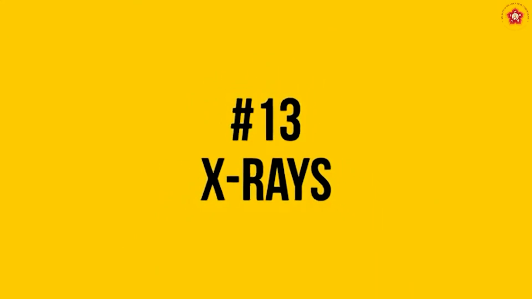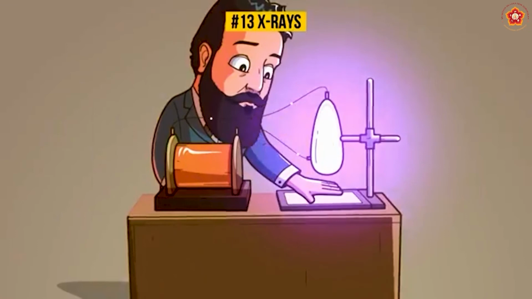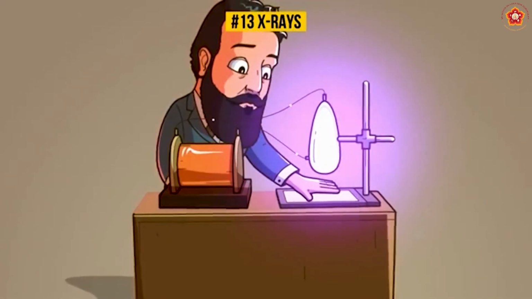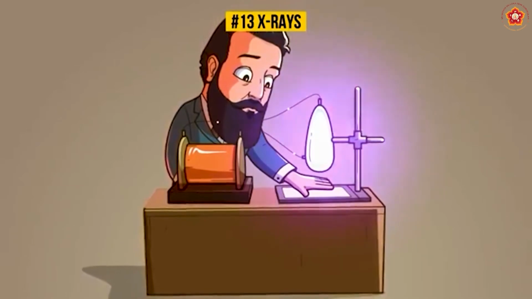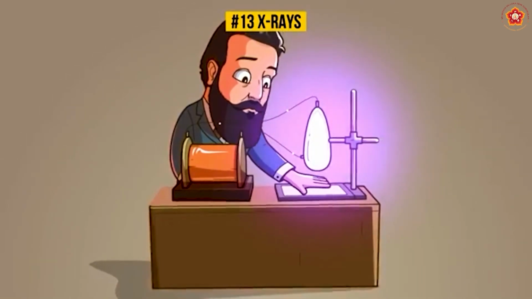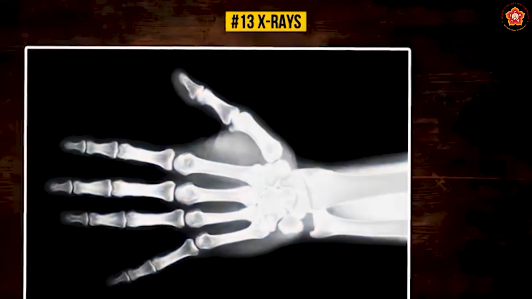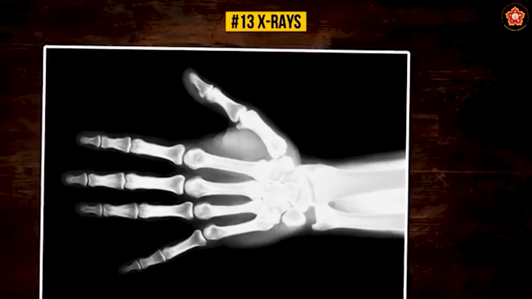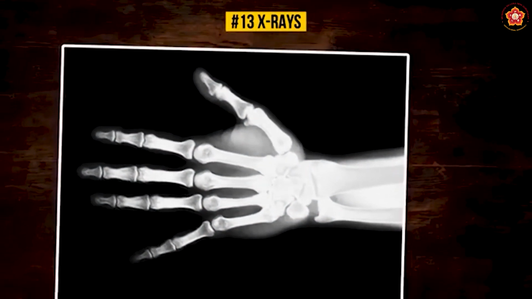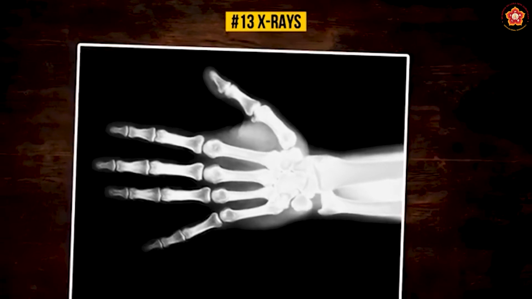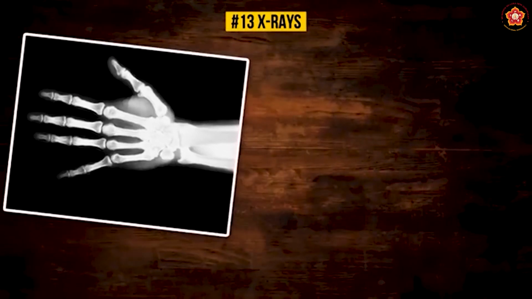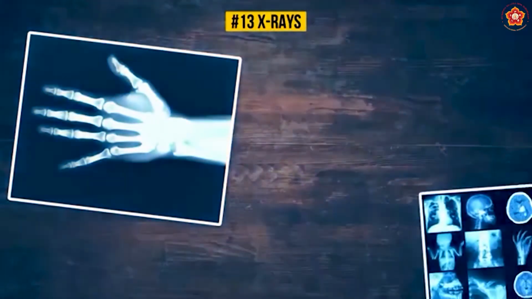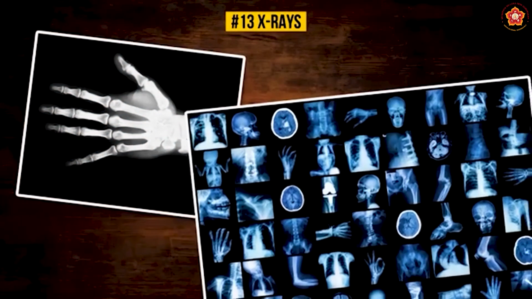X-rays. When Wilhelm Röntgen unintentionally put his hand in front of an electron beam tube back in 1895, it fell off. No, not really, but he immediately saw an image of his hand on a photographic plate. He noticed that the radiation passed through solid objects and body parts, leaving a shadow. The denser the object was, the more massive the shadow. And now we have X-ray imaging.